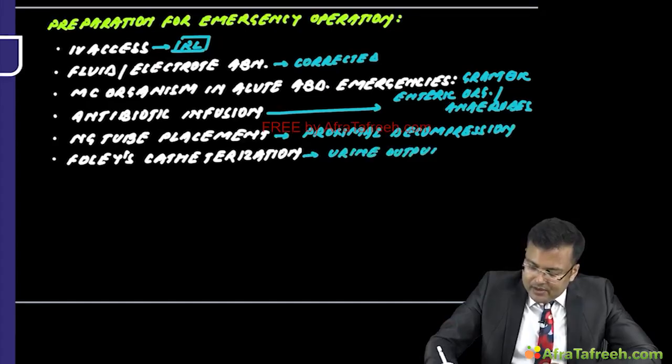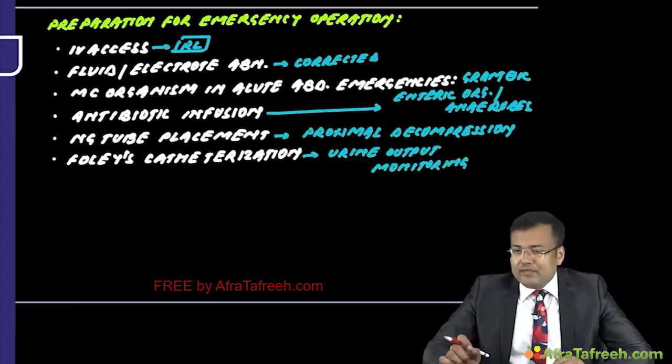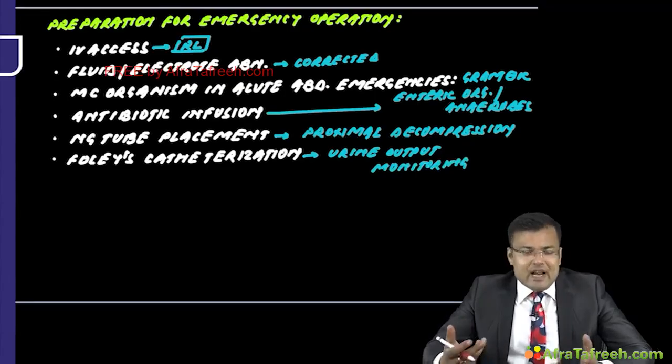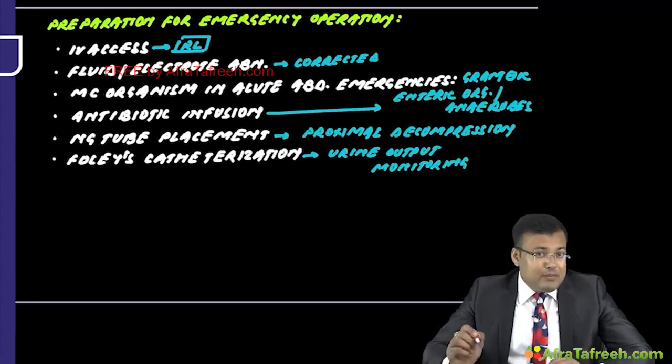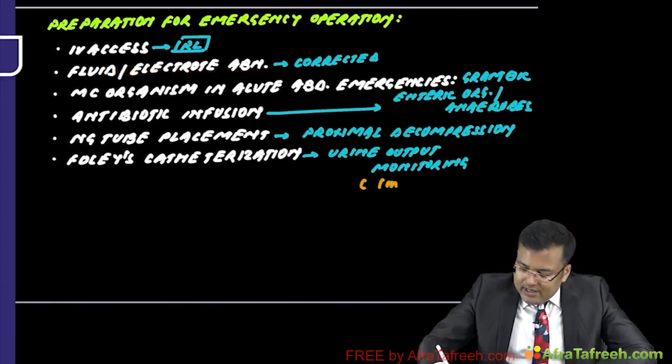Why urine output monitoring? Because you know that the best clinical indicator of tissue perfusion is urine output. So in an adult, after adequate tissue perfusion, how much should be the minimum urine output? 1 ml per minute. It should be 1 ml per minute.